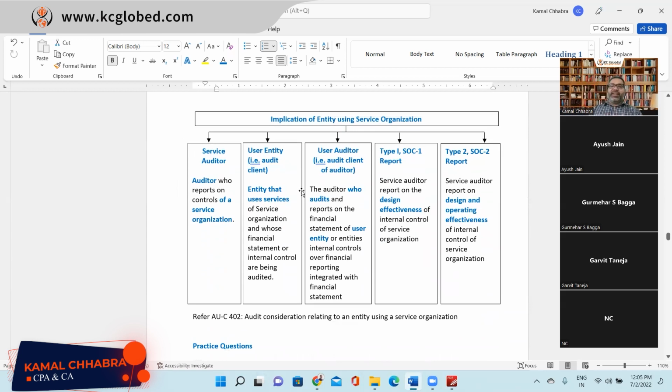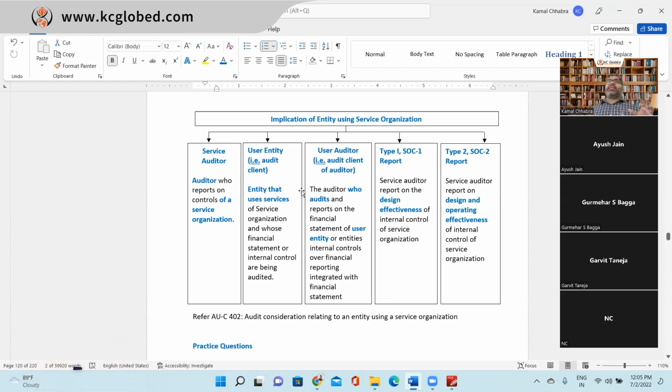So here, just look at the entire gamut of service organization when the entity for which you are doing the audit is involved with one. First, understand what the components involved are. One is the service auditor. So what is a service auditor? The auditor who reports on the controls of the service organization, right? If needed, I can make a small chart as well. So one person is called the service auditor, who is doing the audit of the service organization.